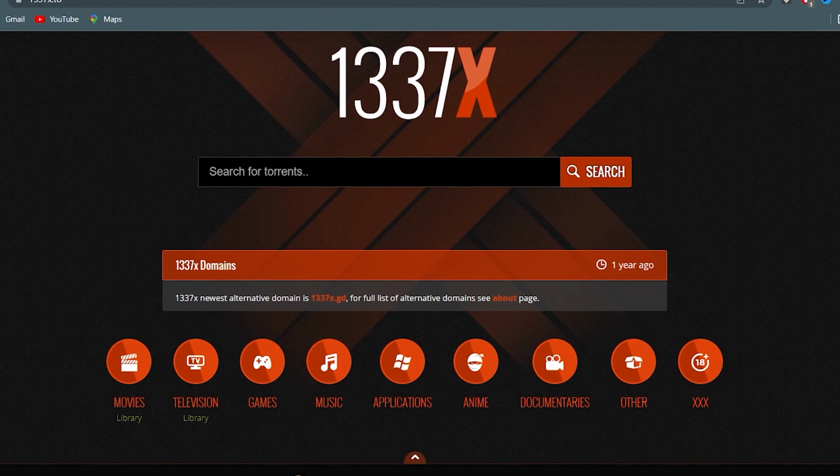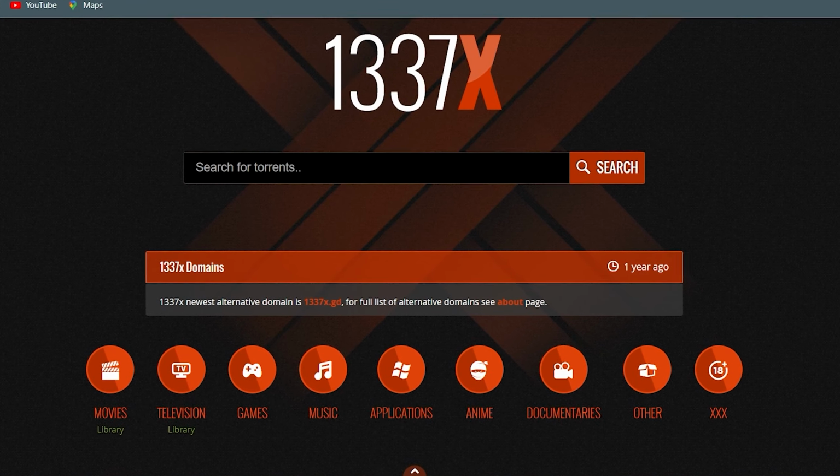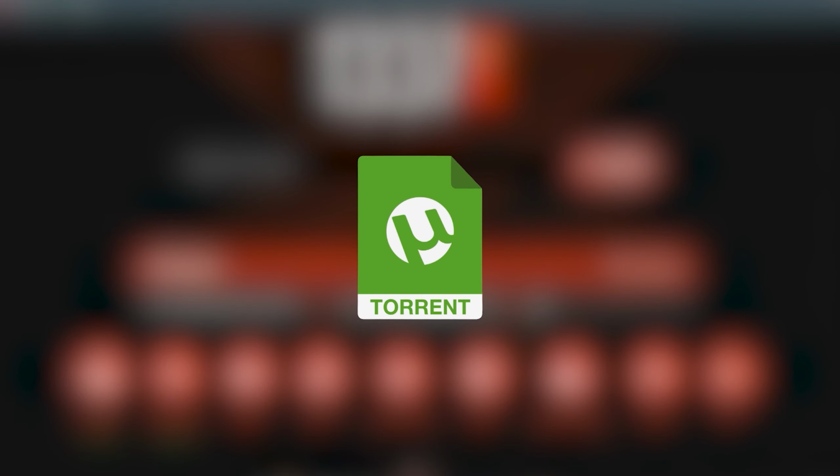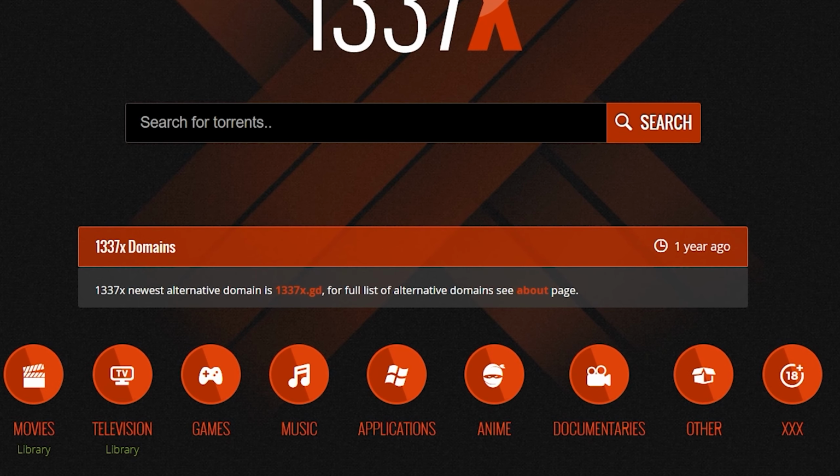The third website is 1337x. Most of you may be familiar with it, but for those who don't know what it is, it's a website where you can download torrents. It is highly useful for people looking for free pirated movies, games, or web series, along with other things.